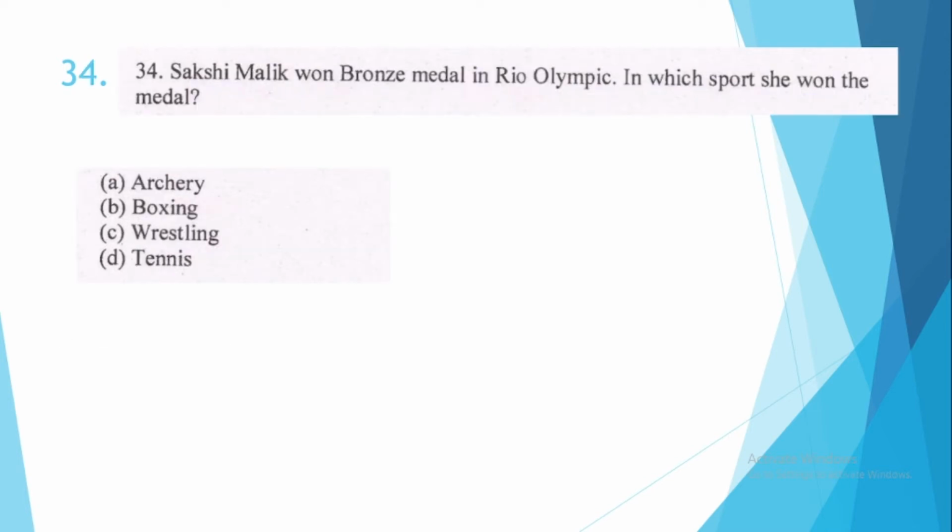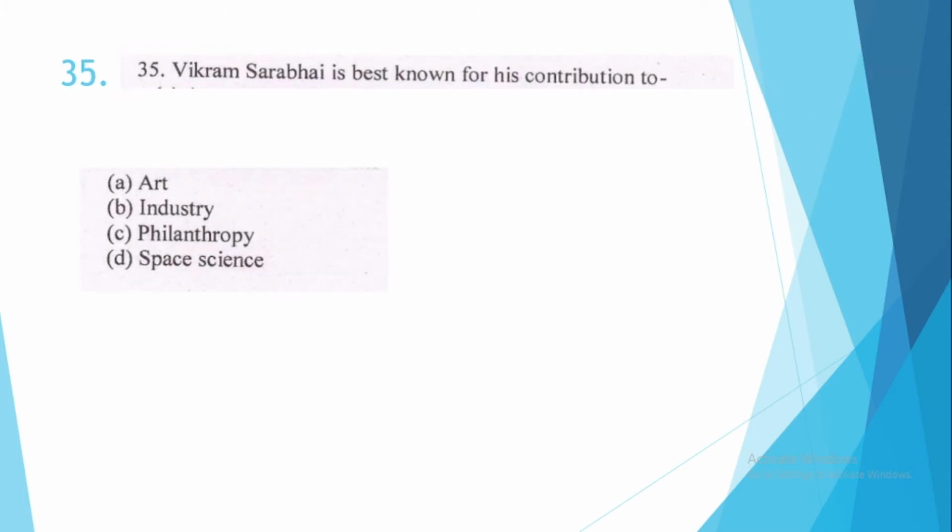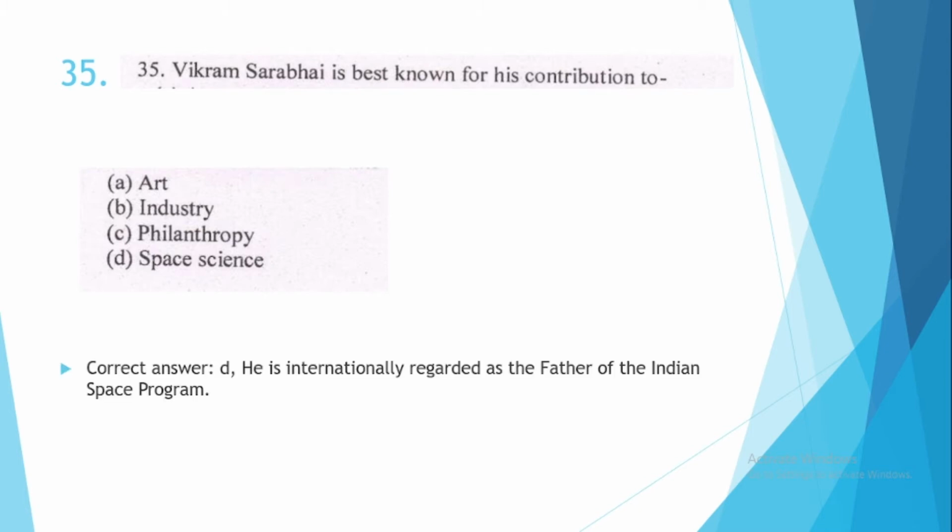34. Sakshi Malik won bronze medal in Rio Olympic. In which sport she won the medal? Very easy one. This is option number C, wrestling. And in 2016 she won the bronze medal in 58 kg category. 35. Vikram Sarabhai is best known for his contribution to option number D, space science. So he is internationally regarded as the father of the Indian space program. This is an extra fact.